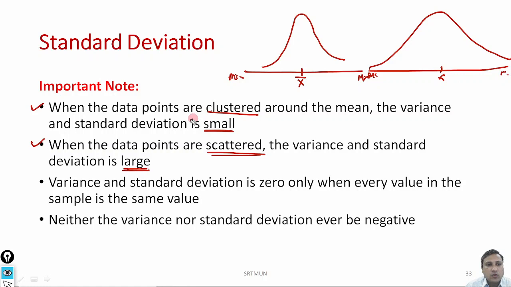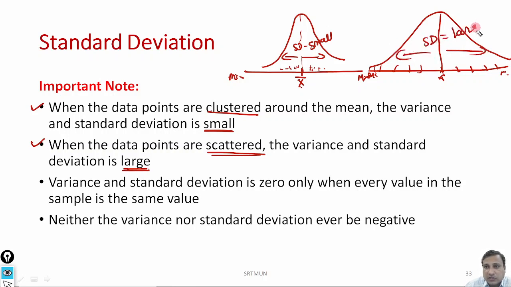Now if all these data points are clustered near this mean, then the standard deviation is small. If the data points are scattered, far from this mean, then your standard deviation is large.